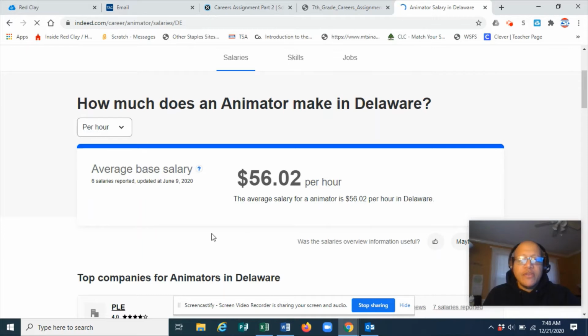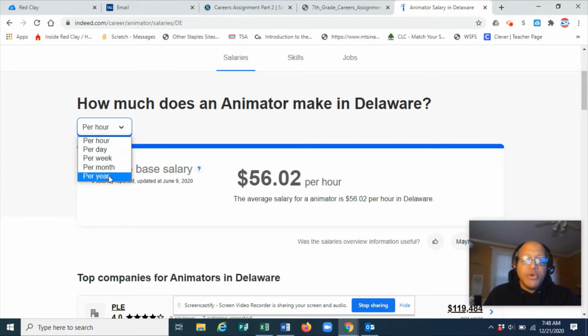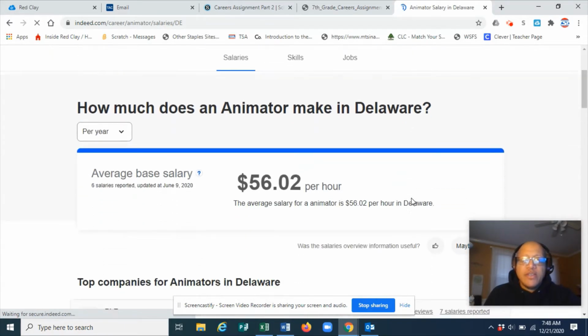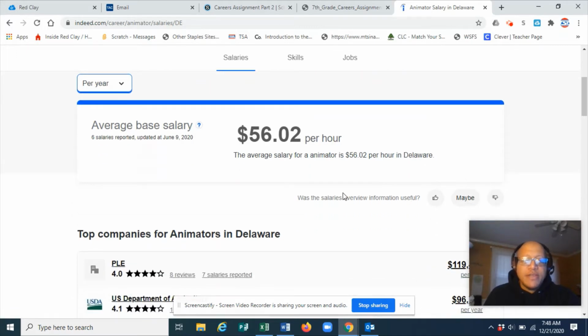It's telling me that an animator in Delaware, the average salary is $56.02 per hour. If you want, you can look per hour or per year, but it doesn't really give us a yearly salary.